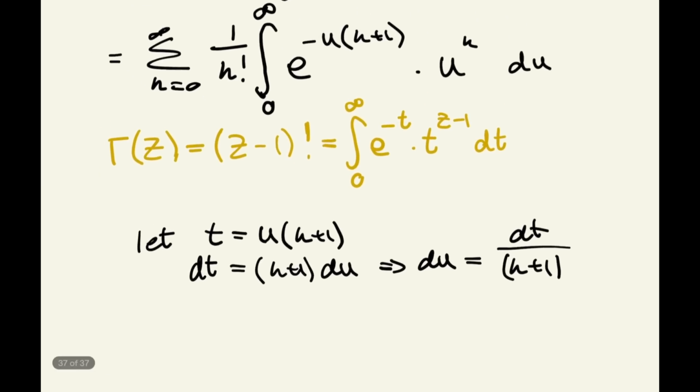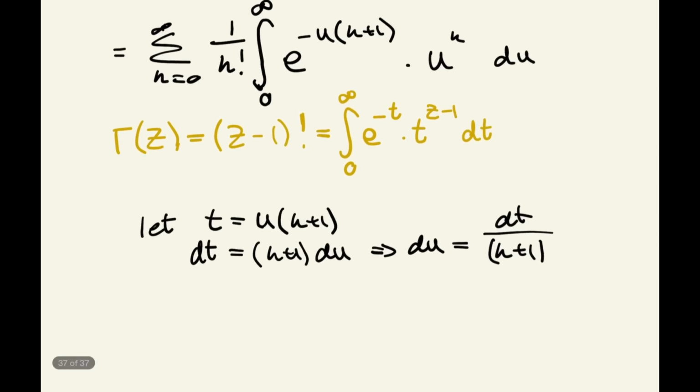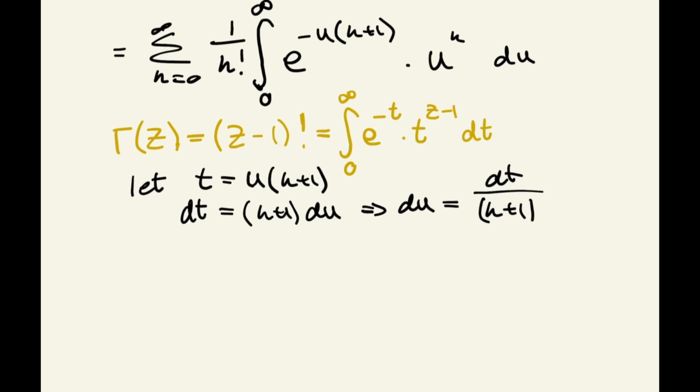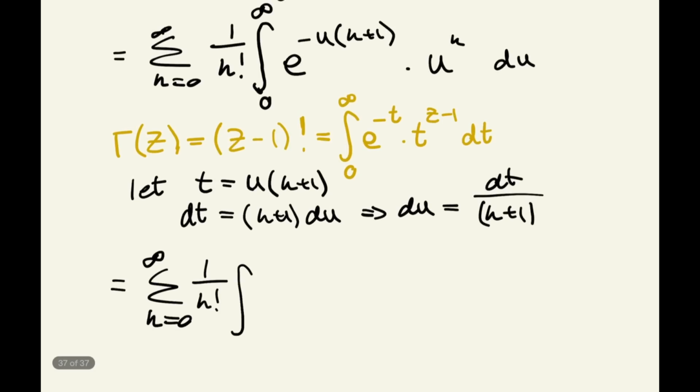If we go ahead and incorporate everything we've just done in our substitution, one moment, let me move that up there. We can see that we've got the sum from k equals 0 to infinity. These infinity signs are getting worse and worse, aren't they? There we go. Times 1 over k factorial times the integral. Now, let's think about our limits for a moment. When u is 0, t is going to be 0. When u is infinity, t is also going to be infinity. So the bounds haven't changed.